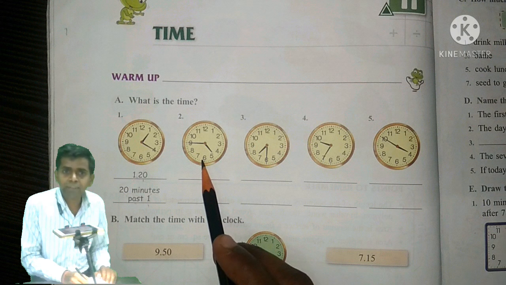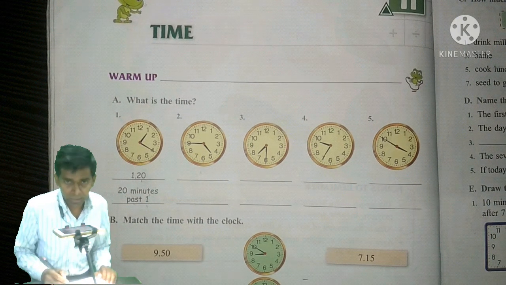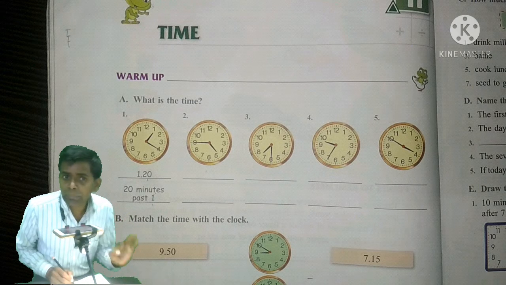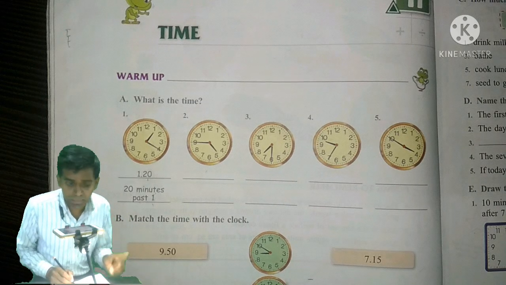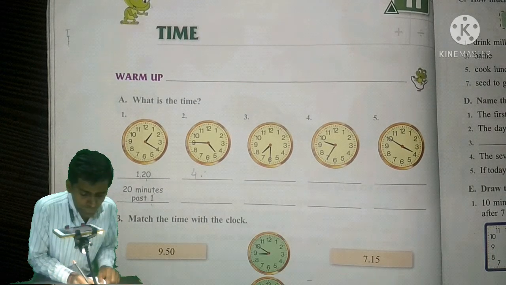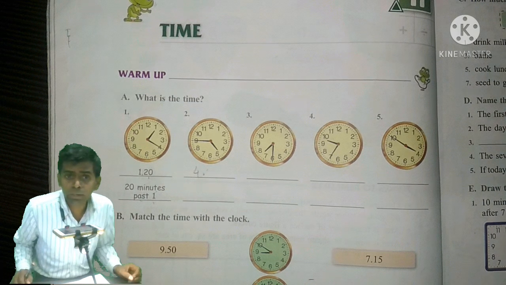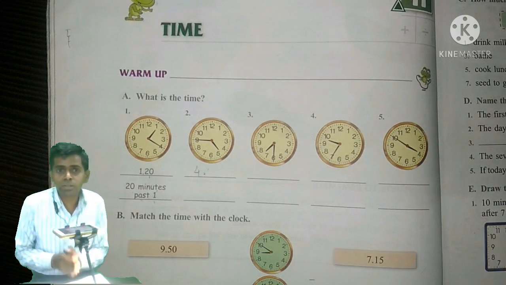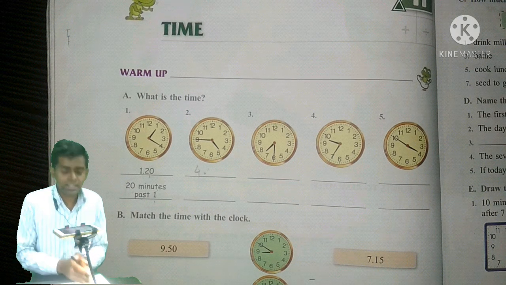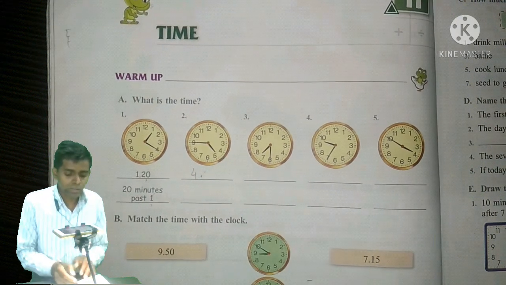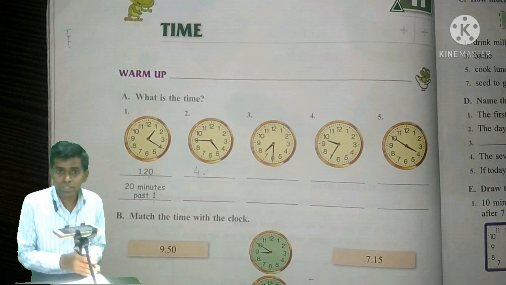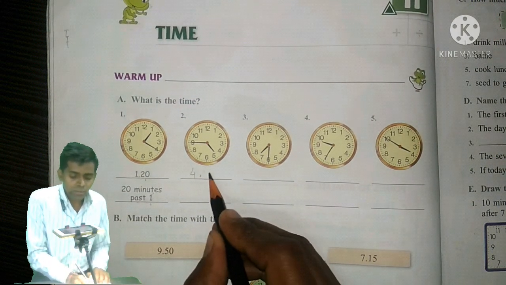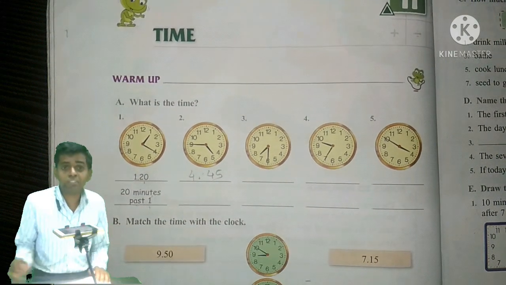So here what we have to do, first of all we will write the time in figures. So has it become 5 o'clock? No, it is not 5 o'clock, it is only 4 o'clock. So we will write here 4 o'clock. After the 4 o'clock, it is 45 minutes. We have learned that in between the two numbers there are 5 minutes. So from 1 to 9, when the minute hand crosses the 9, that is 45 minutes. Okay, so here we will write 4 hours and 45 minutes.